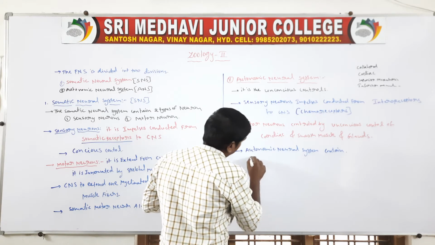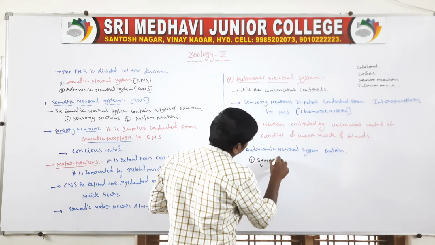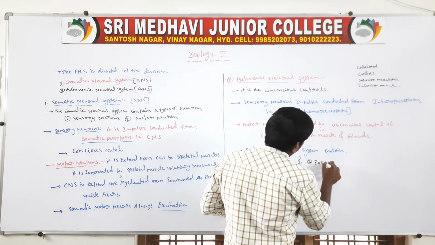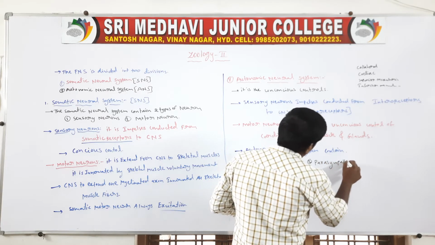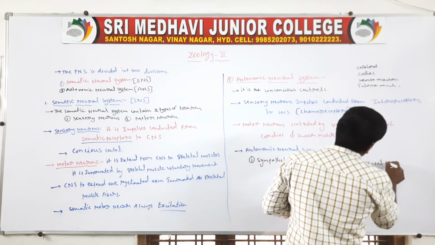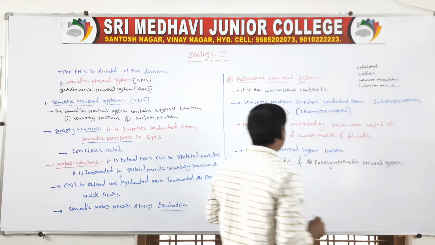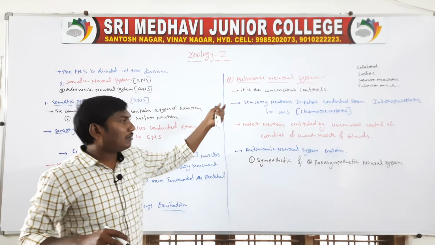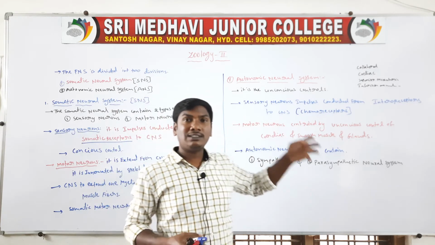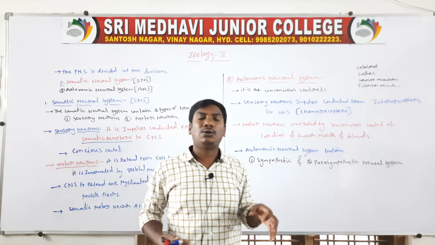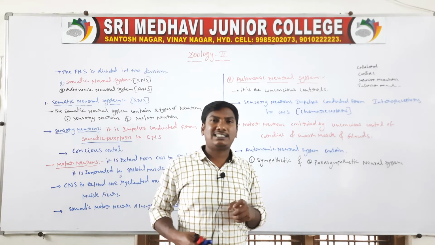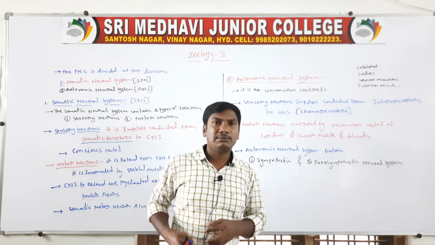One is sympathetic, and the second one is parasympathetic neural system. The autonomic neural system control is unconscious control. So it is not in our control. It controls cardiac muscle function and smooth muscle functions.